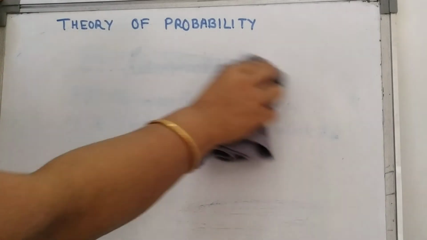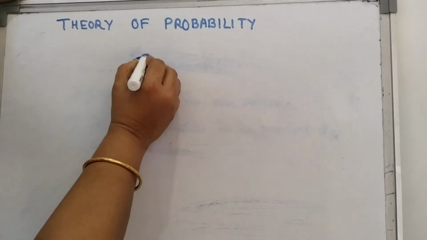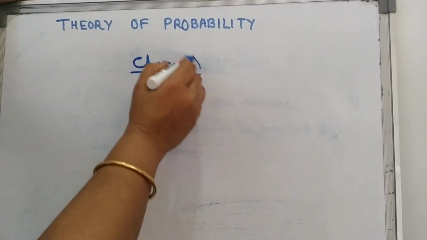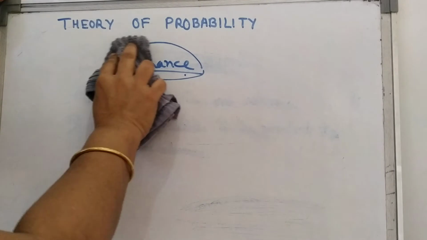Hi everyone. Let us start the new chapter that is called Theory of Probability. As you know, you are very much familiar with the word probability. Wherever there is a chance factor, we can evaluate this chance factor with the help of the probability theory. That means a numerical evaluation of chance factor is called probability. When we numerically evaluate the chance factor, it is called probability.